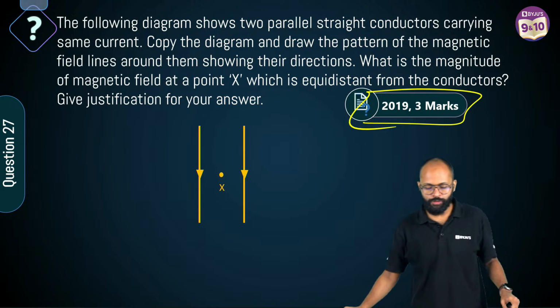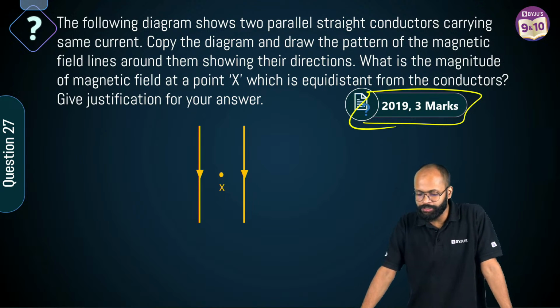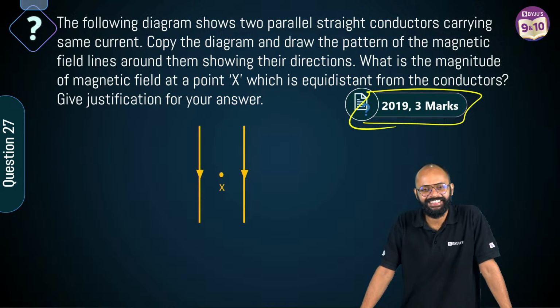The following diagram shows two parallel straight conductors carrying the same current. क्या बात है? I know, क्या बात है?